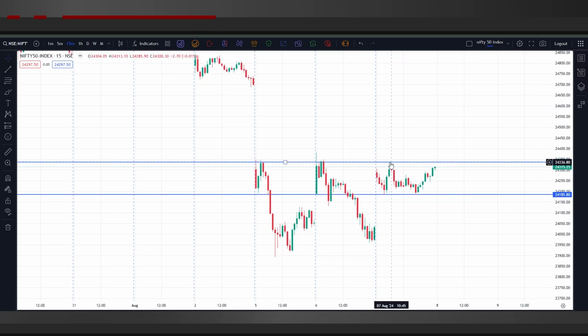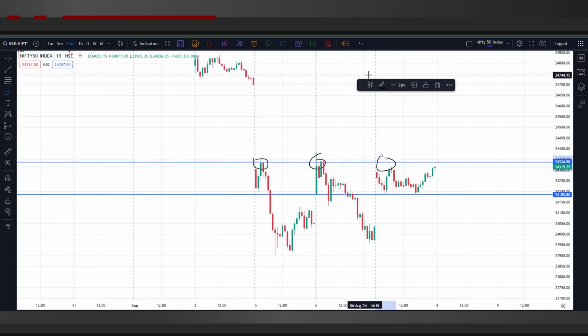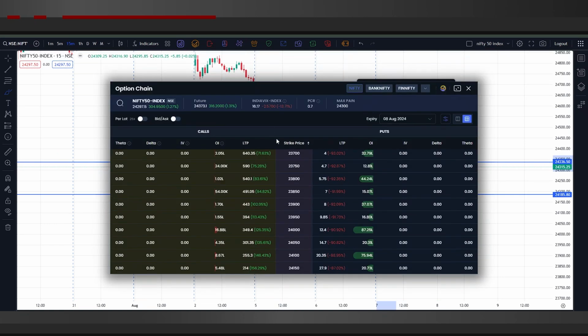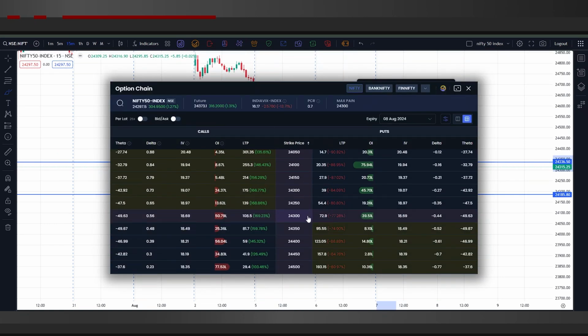If we closely look at Nifty 50's chart, we can see that it has been suddenly getting rejections from this level, that is somewhere around 24,350. We can see that from the past 2 days and this third day, there is repeatedly a rejection from this resistance. If we look at that through the option chain, we can see that 24,300 has a lot of call shorts, that is 50.79 lakhs.